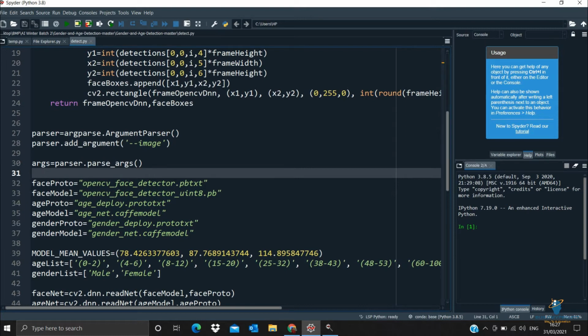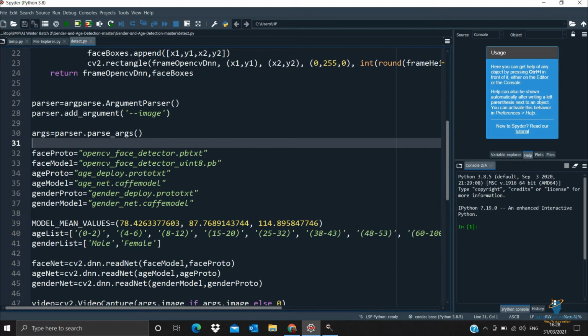Prototext file, that is, the system will use some protocol, normally a Google protocol buffer. The second is the Caffe model, which is used to increase the speed of working. Then PB is nothing but a binary format file, and PBtxt is nothing but the same in memory format, in terms of text. Okay, this is done with the help of argparse, that is args is equal to parse_args.